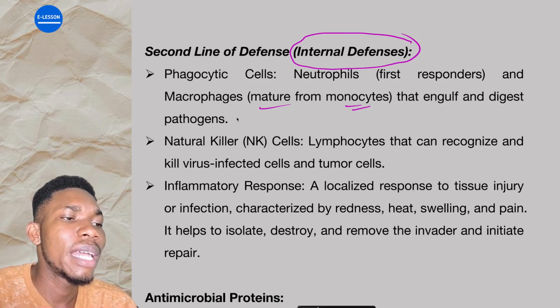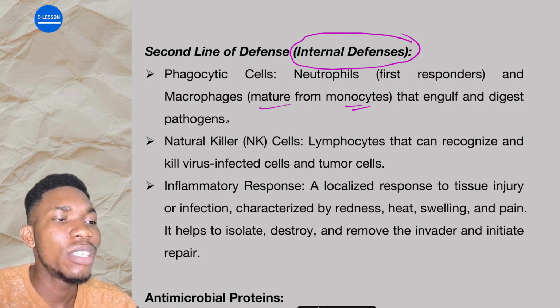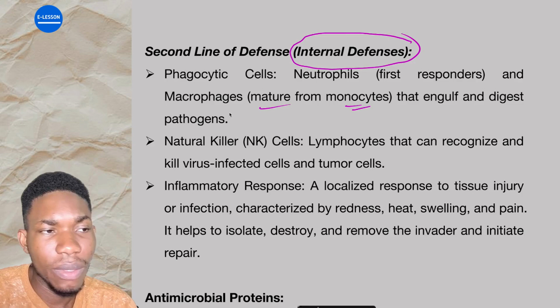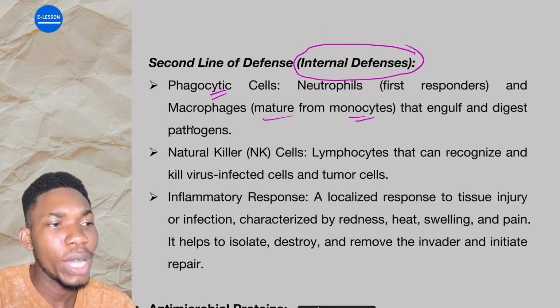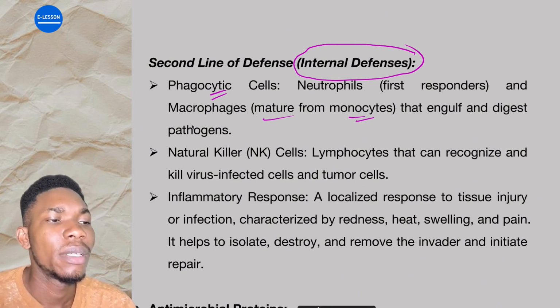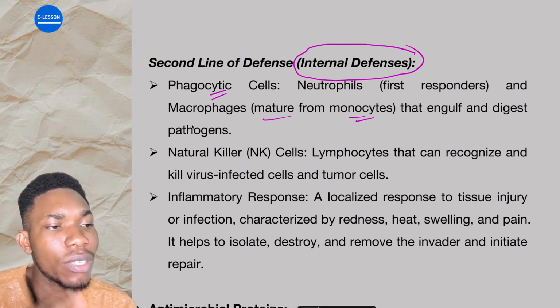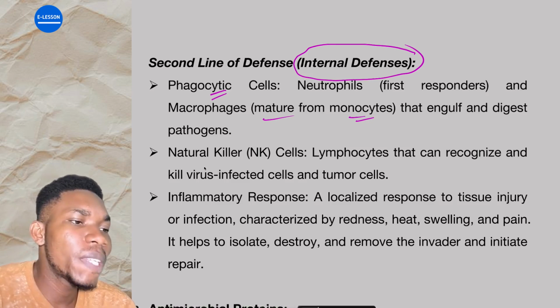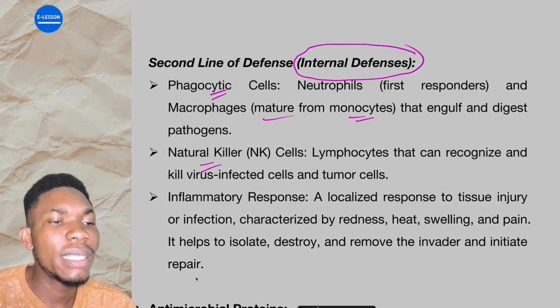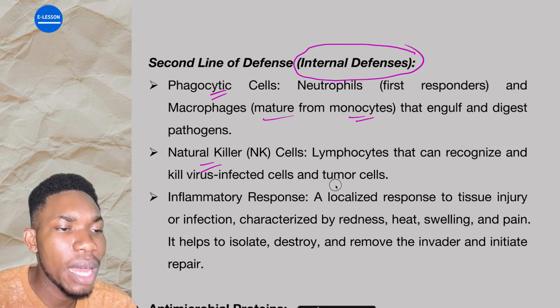These ones, they are under innate immunity. They are phagocytic cells. When something is a phagocyte, it means it engulfs and destroys, it takes in and destroys by releasing enzymes that break that particular pathogen down. Then we have the natural killer cells. These are lymphocytes that recognize and kill virus-infected cells and tumor cells.